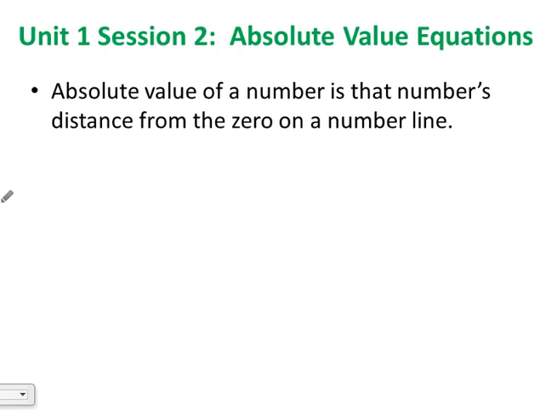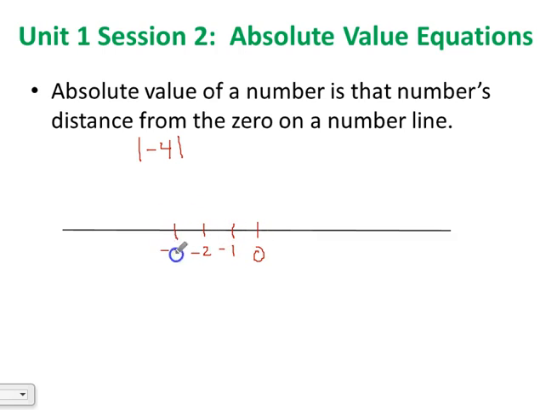An absolute value is a number's distance from 0 on a number line. So what do I mean by that? Let's put up a number line. If we're dealing with, let's say, the absolute value of -4, what that means is the distance away from 0 on the number line. So -1, -2, -3, -4, -5.